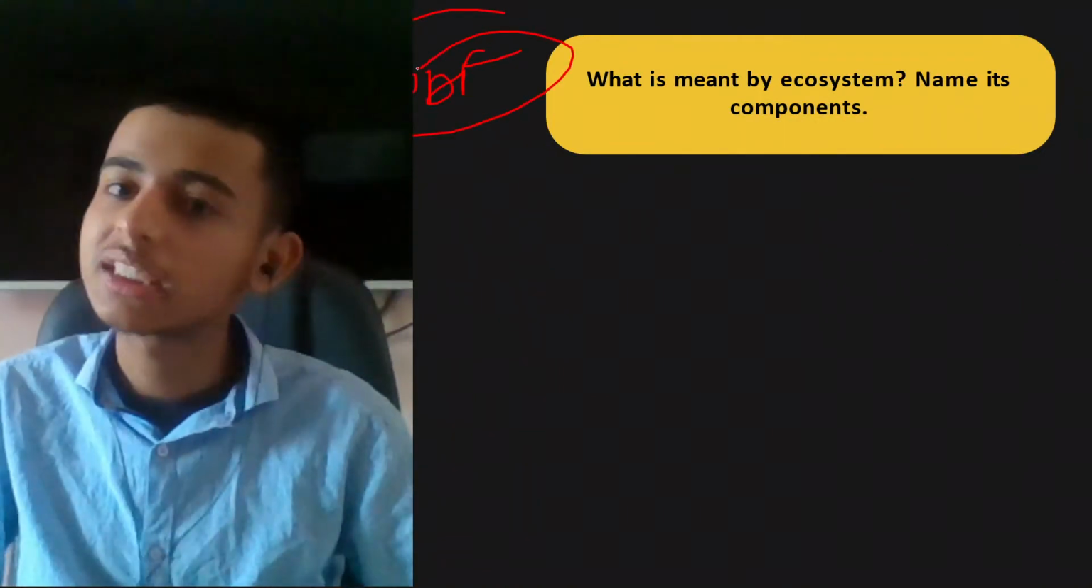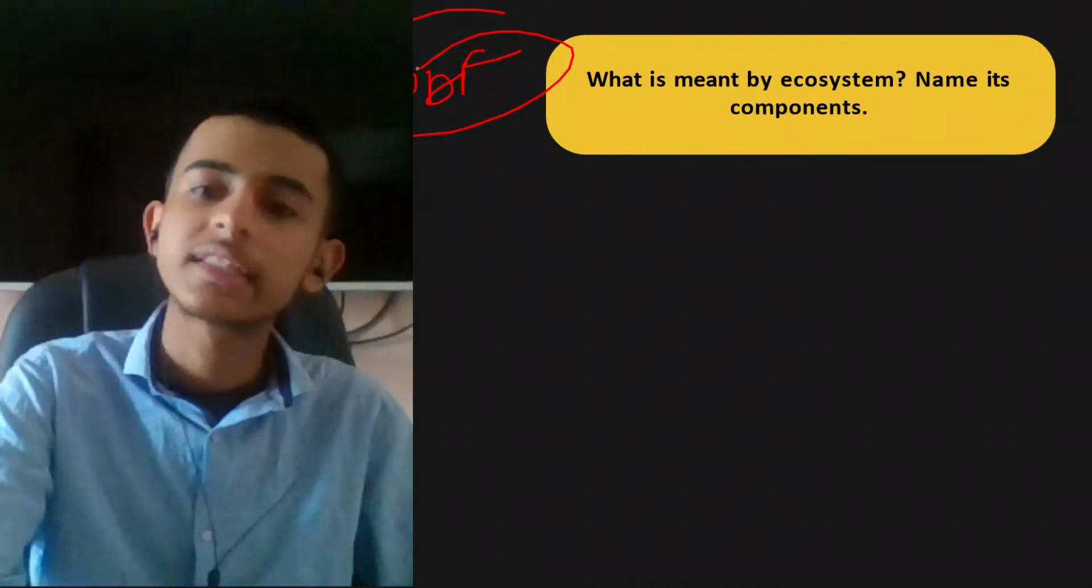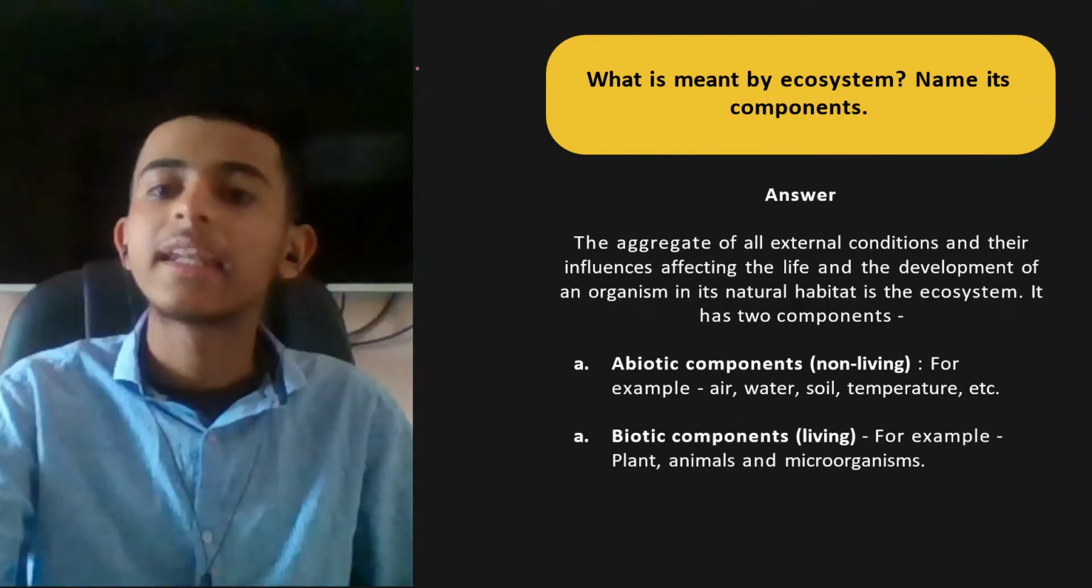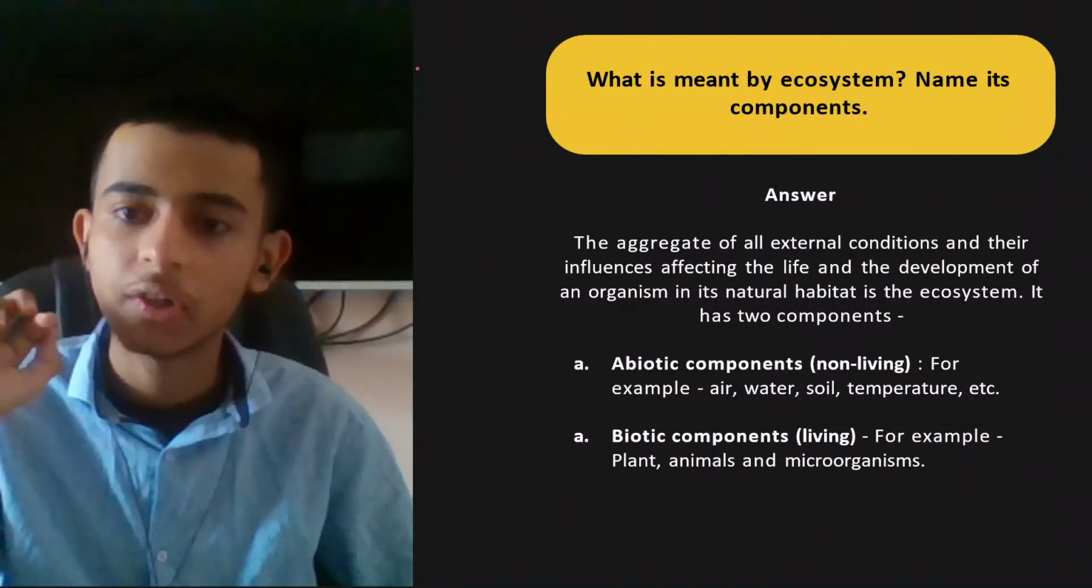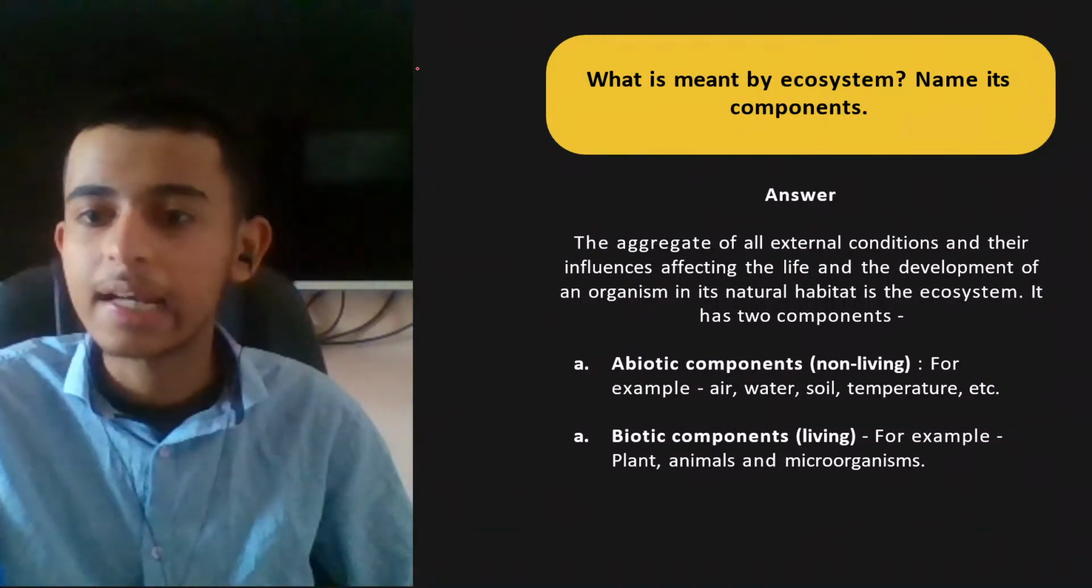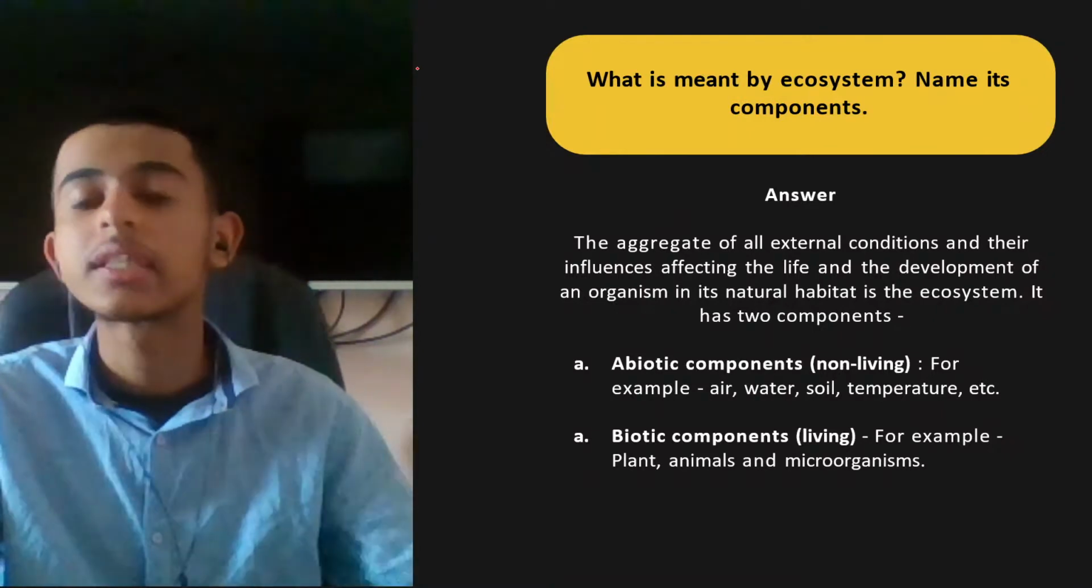What is meant by ecosystem? Name its components. We've discussed the ecosystem also. The aggregate of all external conditions and their influences affecting the life and the development of an organism in its natural habitat is called ecosystem. Ecosystem, what is that?